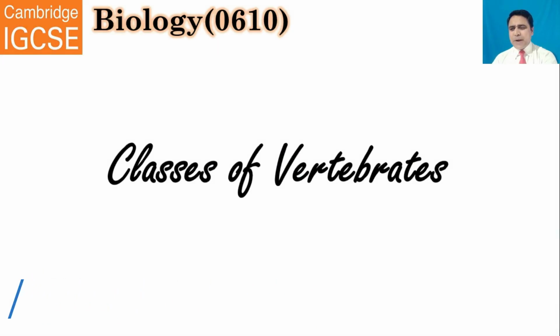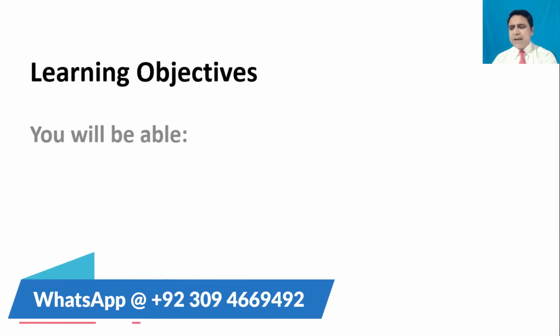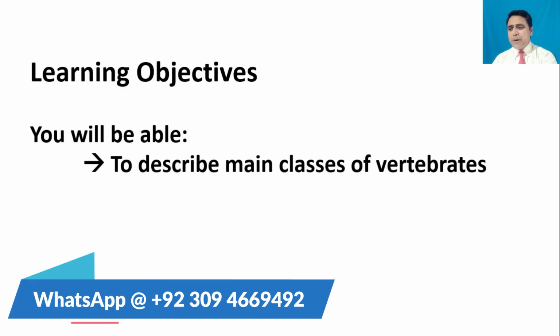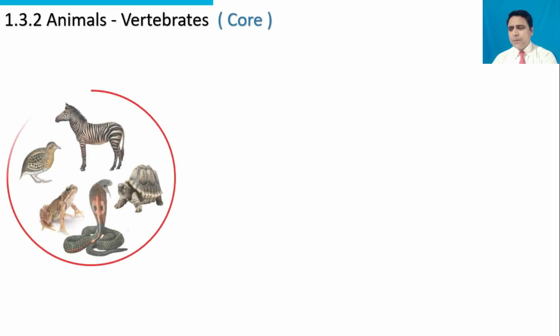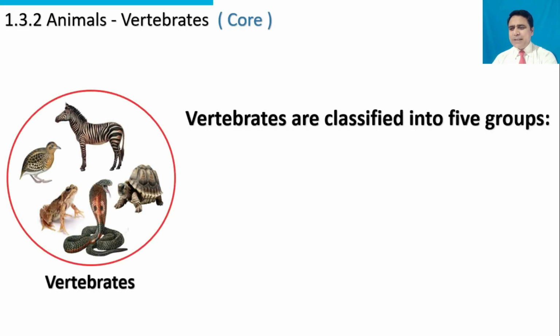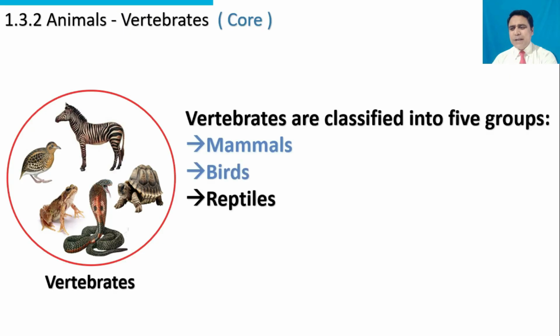Classes of vertebrates. Learning objectives are: you will be able to describe main classes of vertebrates. Vertebrates are classified into five groups: mammals, birds, reptiles, amphibians, and fishes.